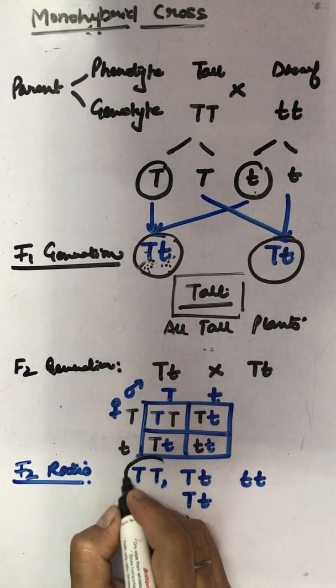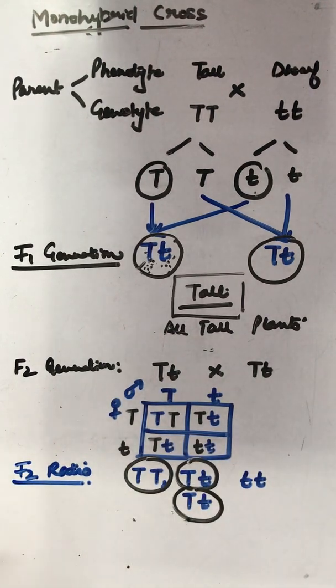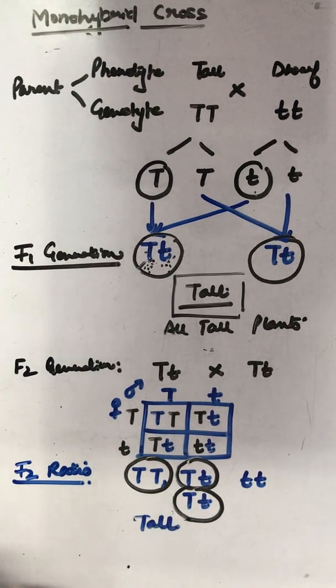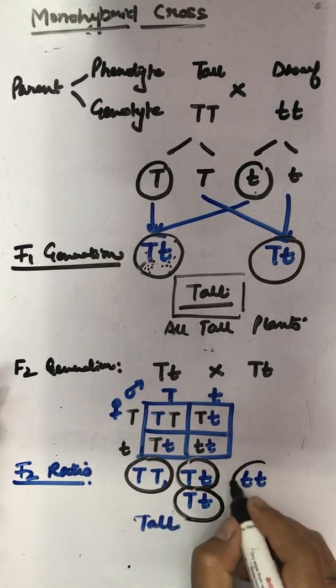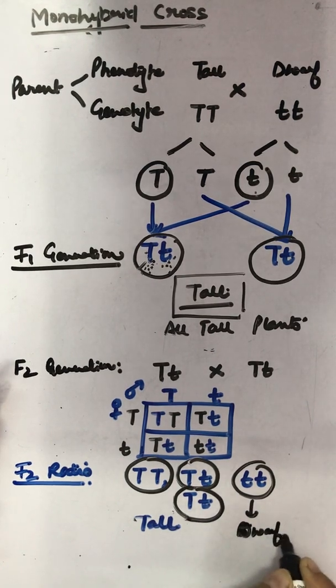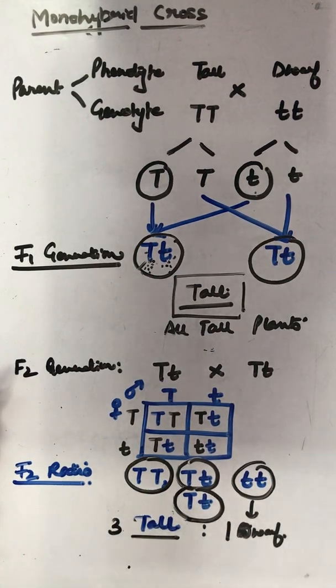This one, this one, this one, all three are tall. And this one particularly is dwarf. So we have 3 tall is to 1 dwarf. Clear?